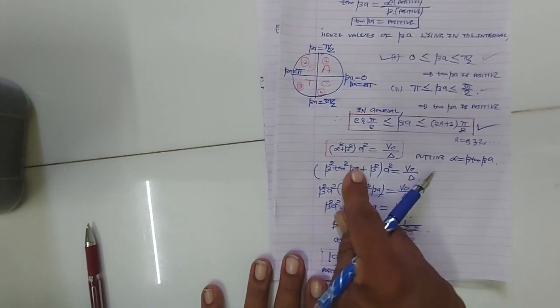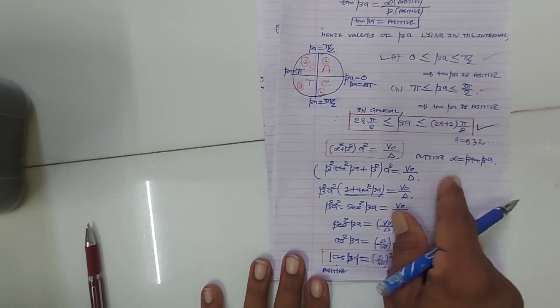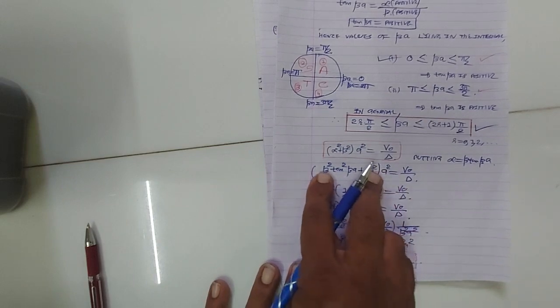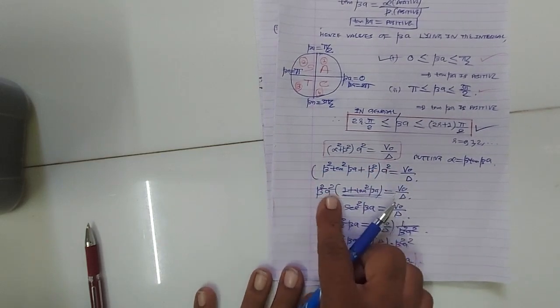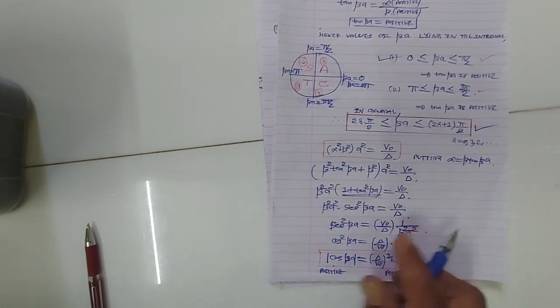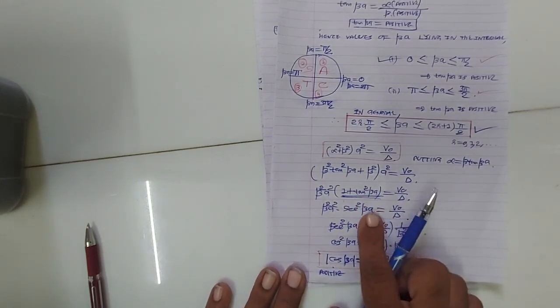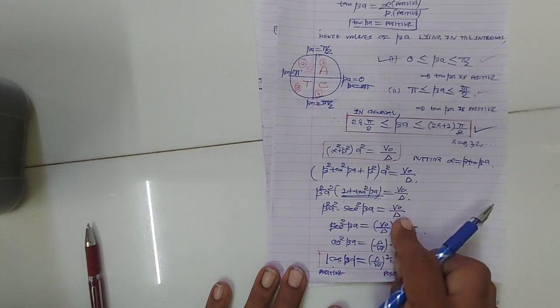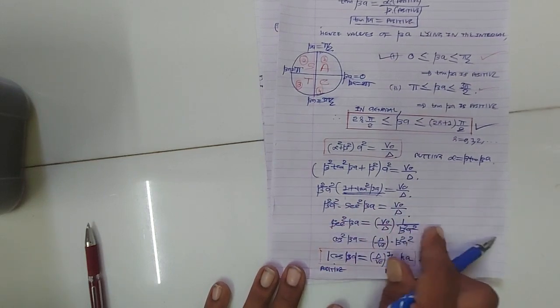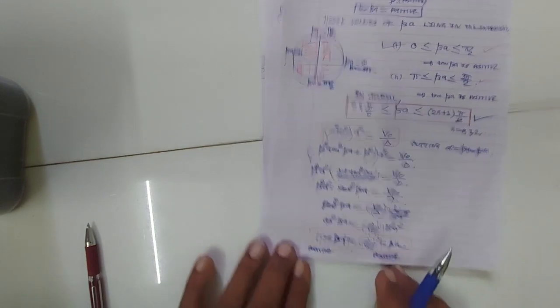we get beta square tan square beta a plus beta square a square is v0 upon delta. Now beta square is common, and a square is already there, so beta square a square into (1 plus tan square beta a) is v0 upon delta. Now this 1 plus tan square beta a is nothing but sec square beta a. So sec square beta a is v0 upon delta into 1 upon beta square a square.